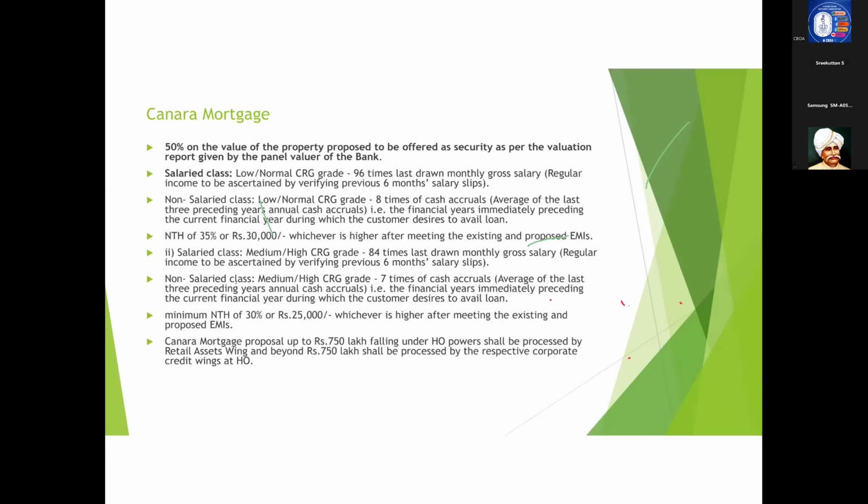I wish to take both of them together tomorrow because there will be continuity, and from an examination point of view, it is more important. We have covered all the aspects of Canara housing loan and vehicle loan in these slides, which will be shared tomorrow. So if you have any other doubts with regard to Canara home loan plus and Canara mortgage, you can just ask now.